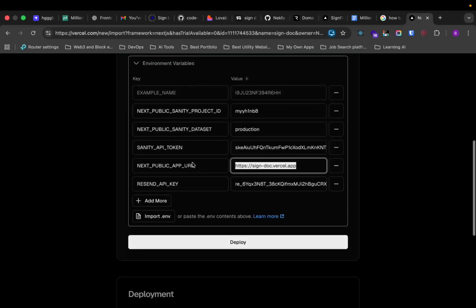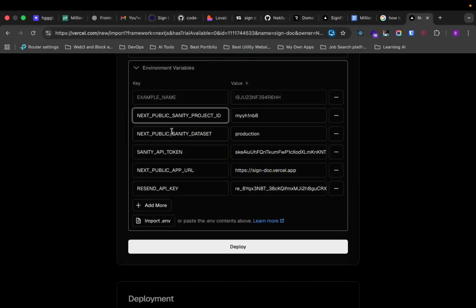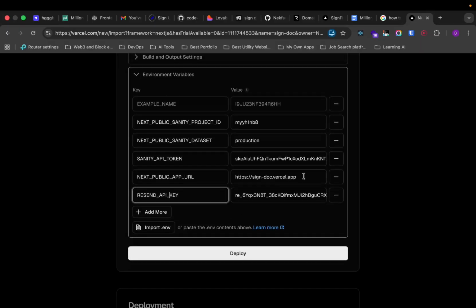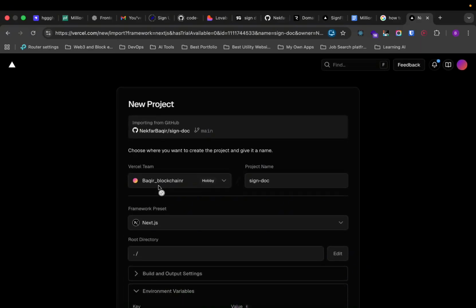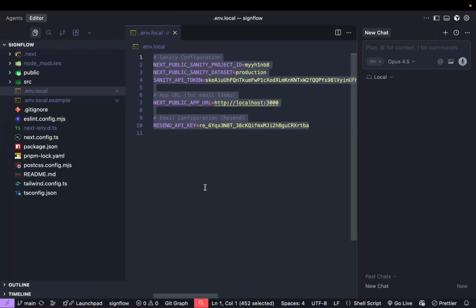Signdoc.vercel.app. And then we have project ID, production, boom, boom, like this. And then we have resend API key, and that's it. So we are good to go, I guess, right? So let's deploy this, and let's wait until the deployment is done.